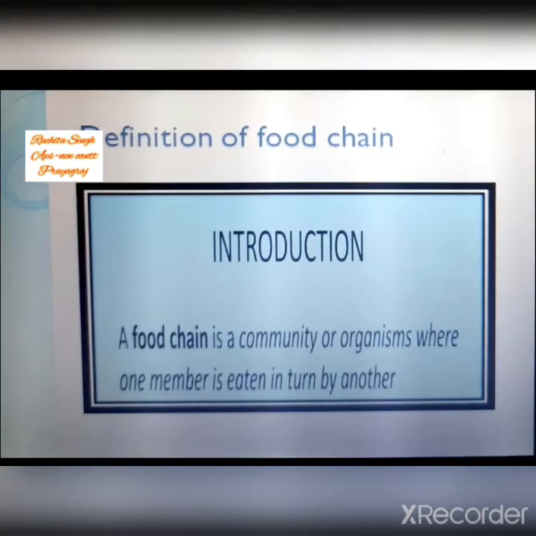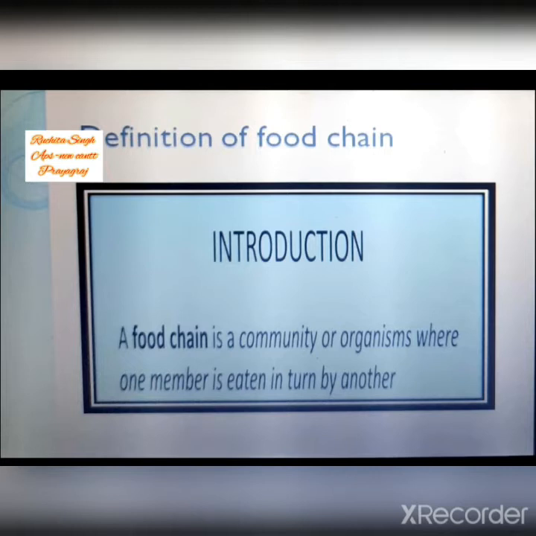It is a process of eating one organism by the other and getting eaten by another organism is called the food chain.